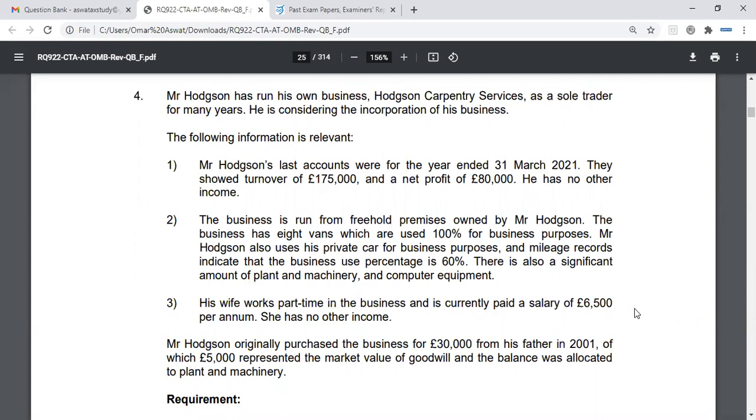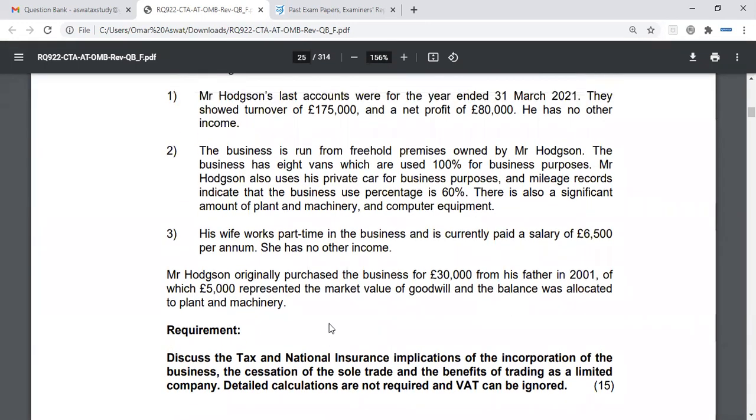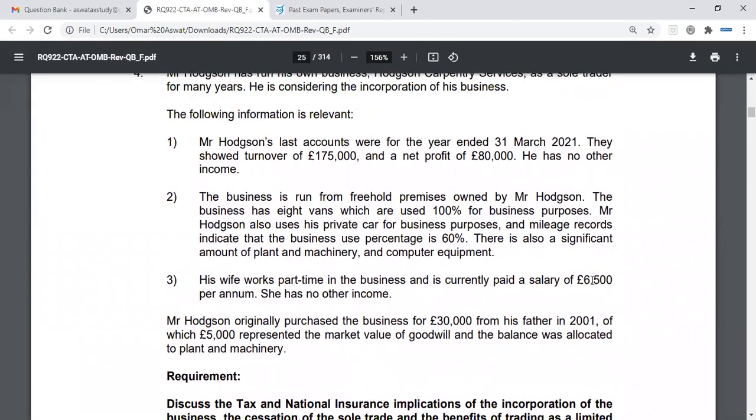Okay. Now, he's considering incorporating his business. So what does the question say? Discuss the tax and NIC implications of the incorporation of the business, the cessation of the sole trade, and the benefits of trading as a limited company. Detailed calculations are not required, so that's why we can happily mention that this will need to be considered, but we don't need to do the calculation because we don't have enough information anyway. But yes, we do need to discuss the tax and NIC implications. So we are saying that this 6,500 would have been covered by the primary threshold.